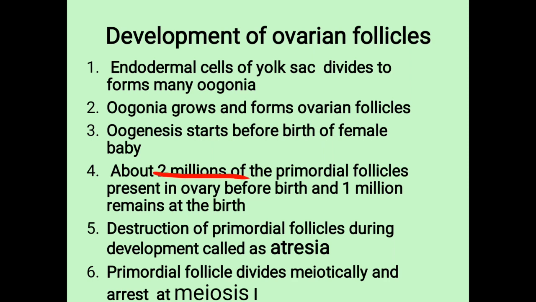2 million primordial follicles. Out of these, only 1 million primordial follicles remain at birth, and out of these 1 million, only 40,000 primordial follicles remain at the age of puberty. So the number of primordial follicles goes on decreasing from the embryonic stage up to puberty, and this mechanism is called atresia. See here the definition of atresia: destruction of primordial follicles during development is called atresia.